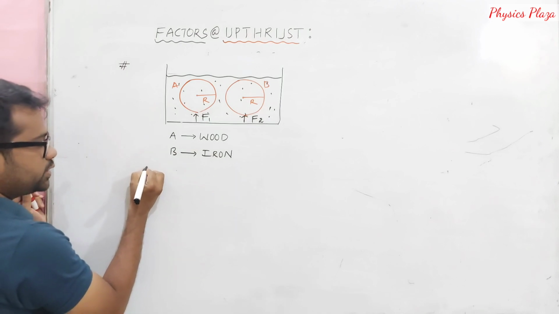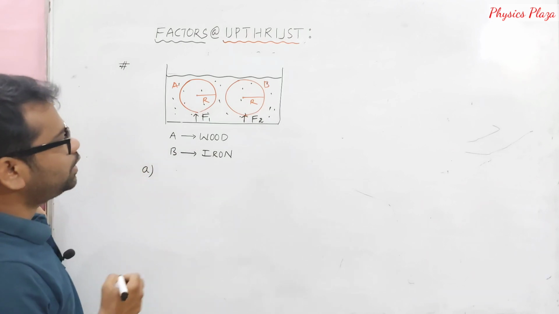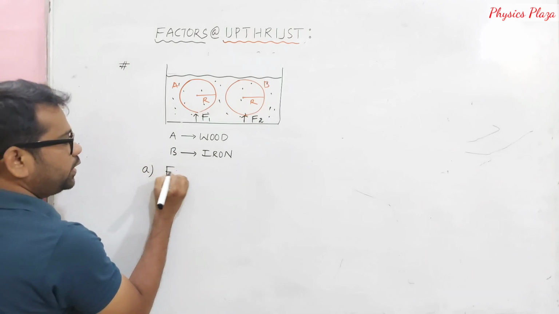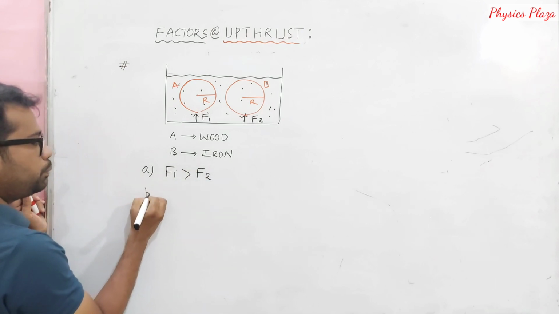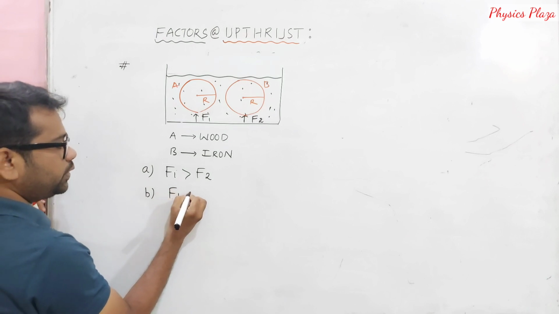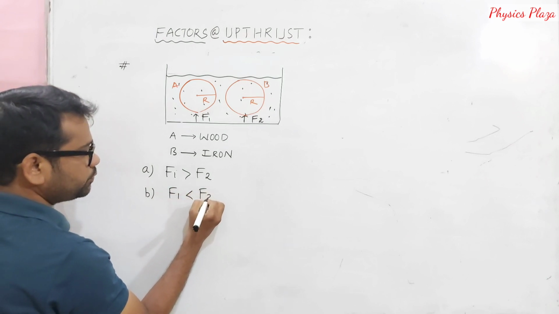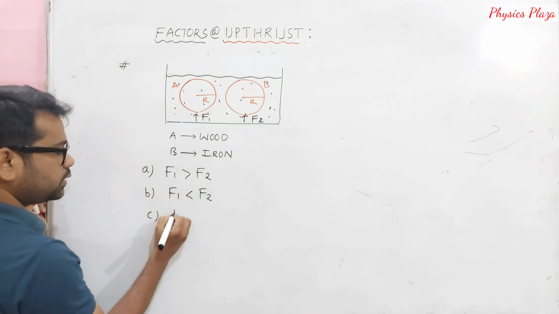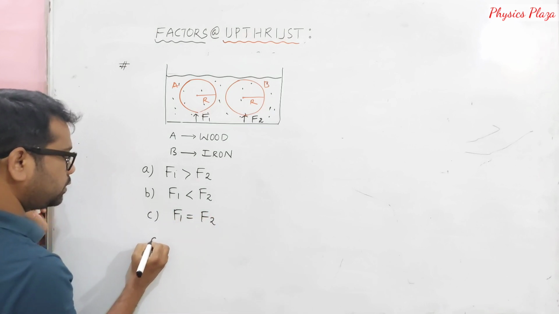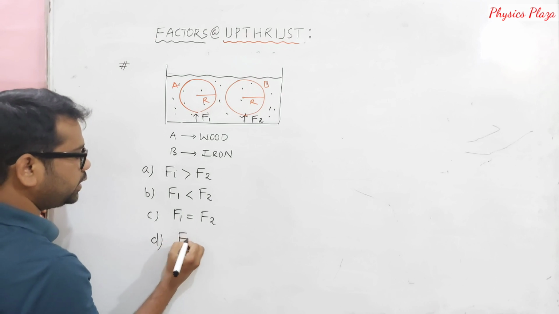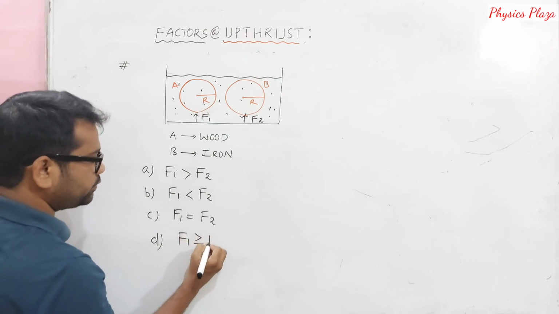Option A: F1 is greater than F2. B: F1 is less than F2. C: F1 is equal to F2. D: F1 is greater than or equal to F2.